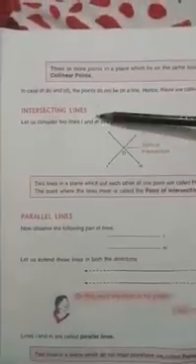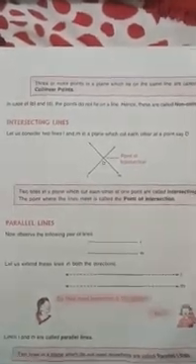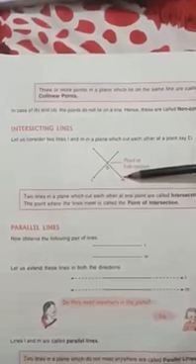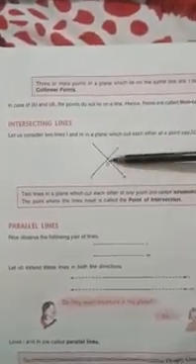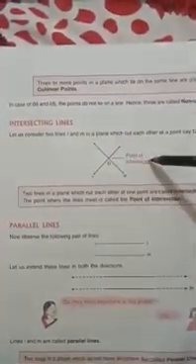Now let us have a look at intersecting lines. What are intersecting lines? Two lines in a plane which cut each other at one point are called intersecting lines. Means any two lines which have one point in common are called intersecting lines. Like here we have line L and line M. So these two lines are called intersecting lines, and the point at which these lines are intersecting, that is point D, is called point of intersection.